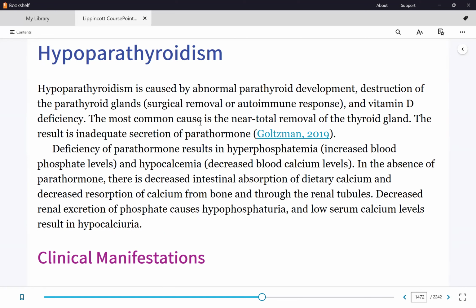Remember treatment for hyperthyroidism, especially surgical removal of the thyroid glands, can lead to hypoparathyroidism. It's also called iatrogenic. Yeah, remember the term iatrogenic? As a result of a surgical or therapeutic procedure.